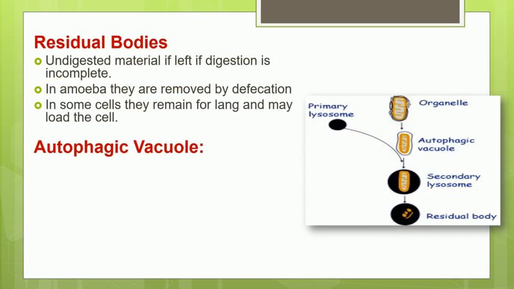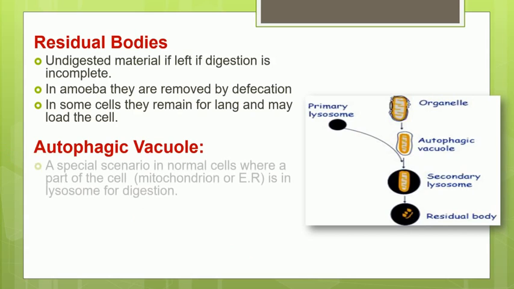The third type of the secondary lysosome is known as autophagic vacuole. So what is autophagic vacuole? If we divide this word, auto means the component of the cell, that means some part of the cell, and phagy is breaking down. So when the lysosome is breaking down some part of the cell itself, it is called autophagic vacuole.